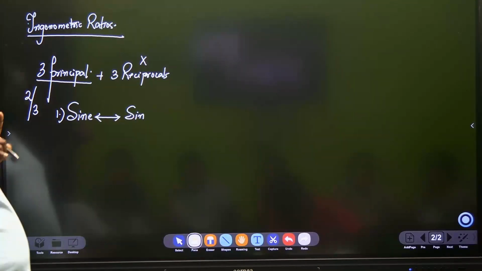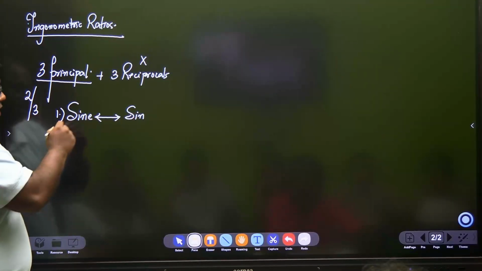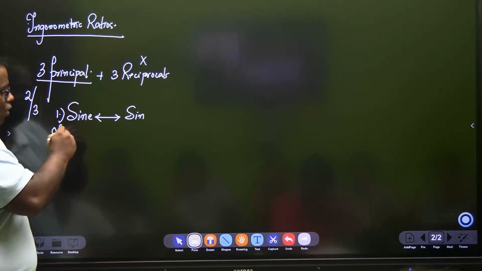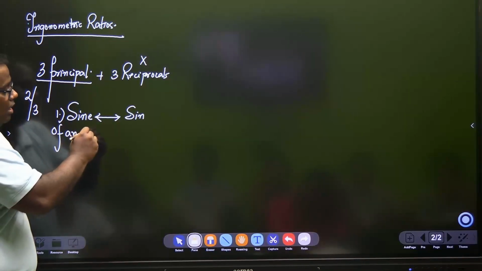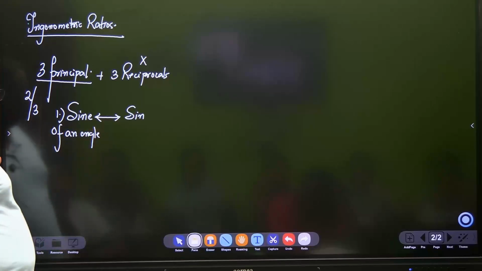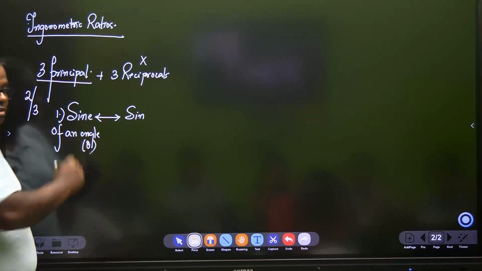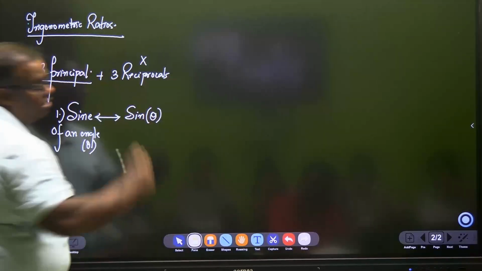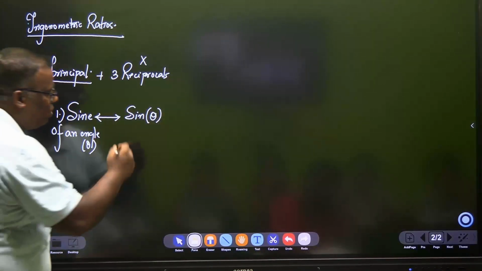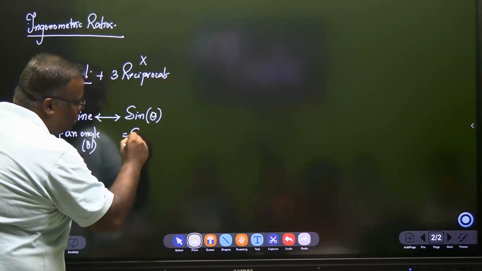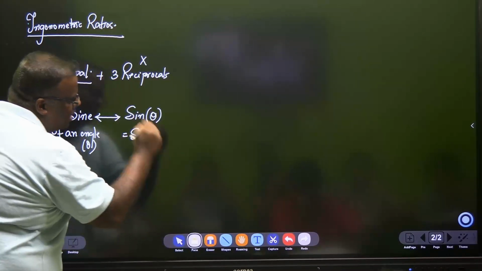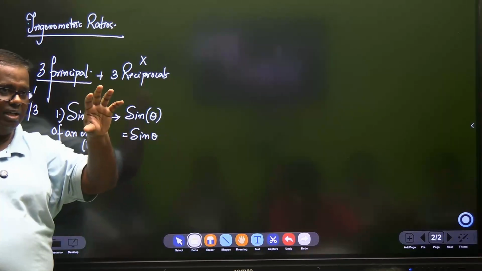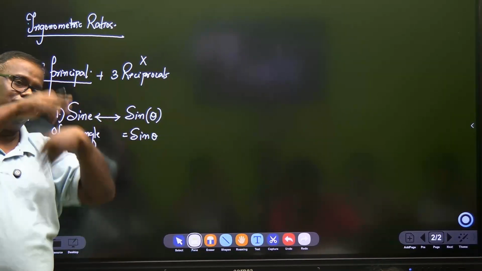Now, don't write, see what I'm saying. Sine is a ratio, so we say sine of an angle, and let's say that angle is theta. Mathematically we show that as sine theta. Slowly, as you become senior, you will start to write it as sin theta. This is basically a function. There is theta, and sine theta will do some adjustment.